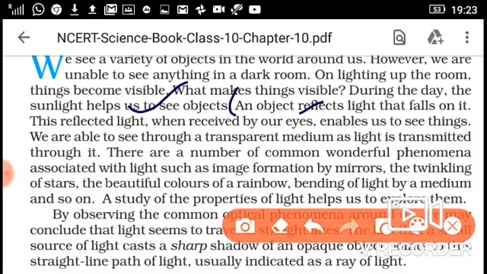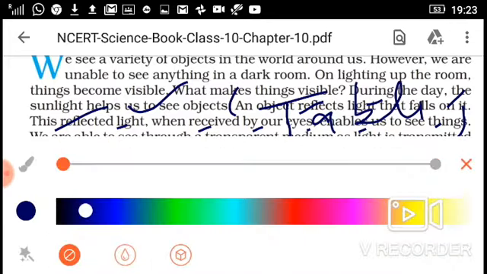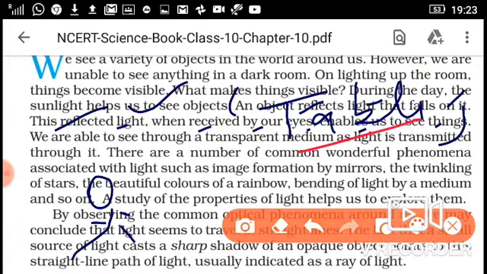An object reflects light that falls on it. This reflected light, when received by our eyes, enables us to see the things. Means this is the basic concept. Like you are here, and suppose there is a table here, and this is a bulb. When the light from the bulb falls on the table, this is incident light.